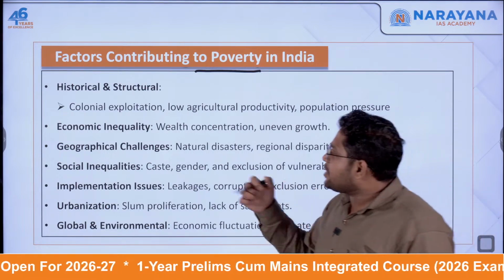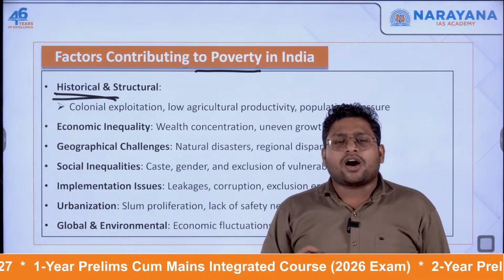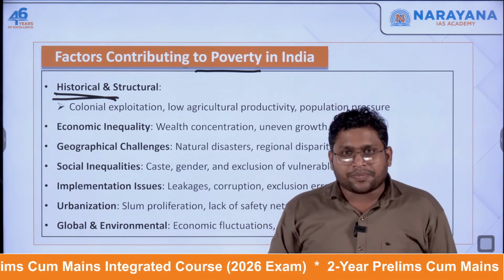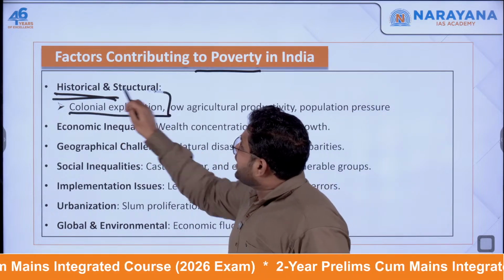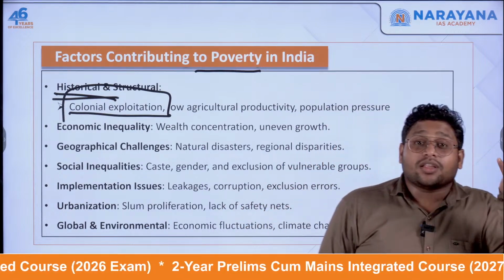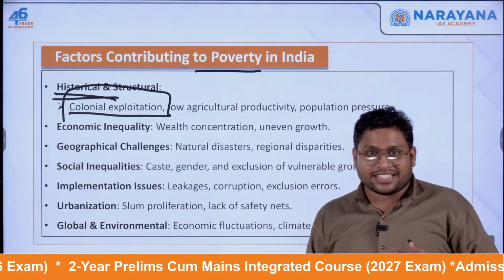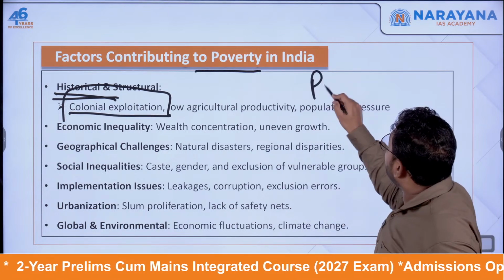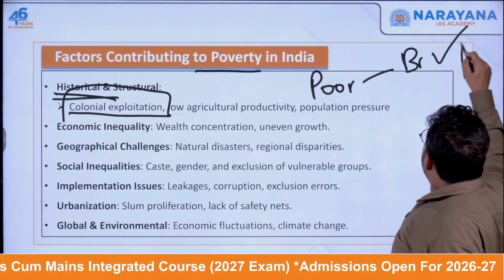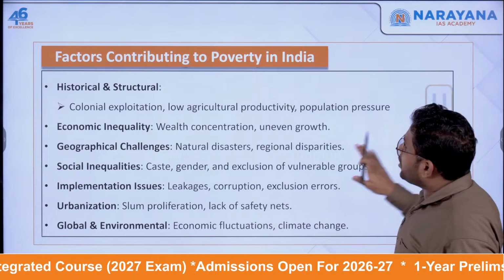One major reason is the historical one: India was a colony of Britain, and because of that, colonial exploitation took place. Britain was growing on the fact that India was deindustrializing. India was becoming poor, and that was why Britain was getting rich. So colonial exploitation was a major historical reason.